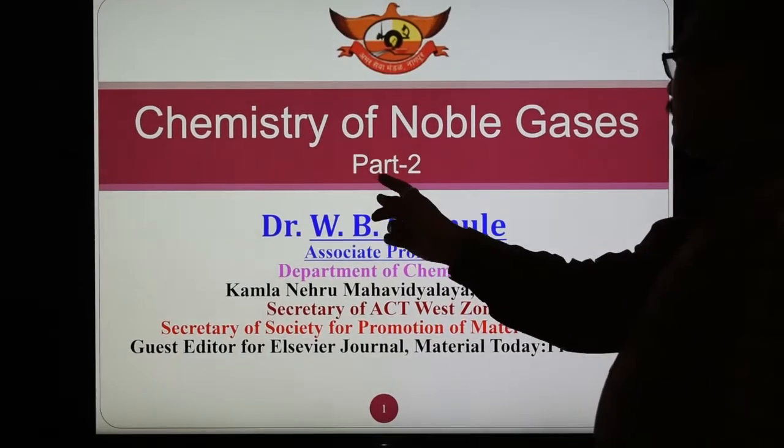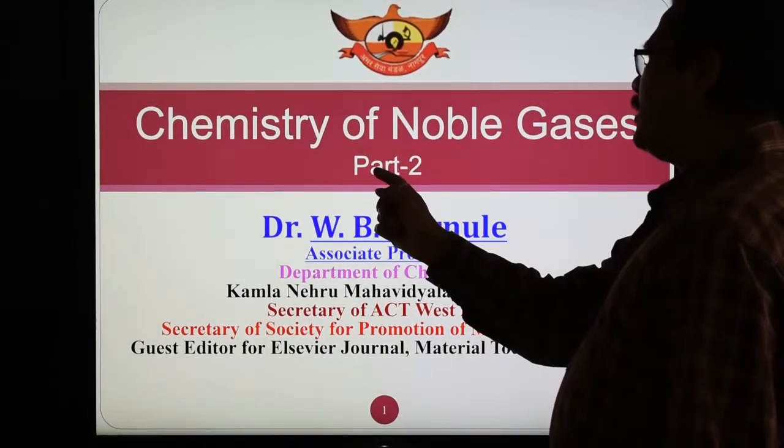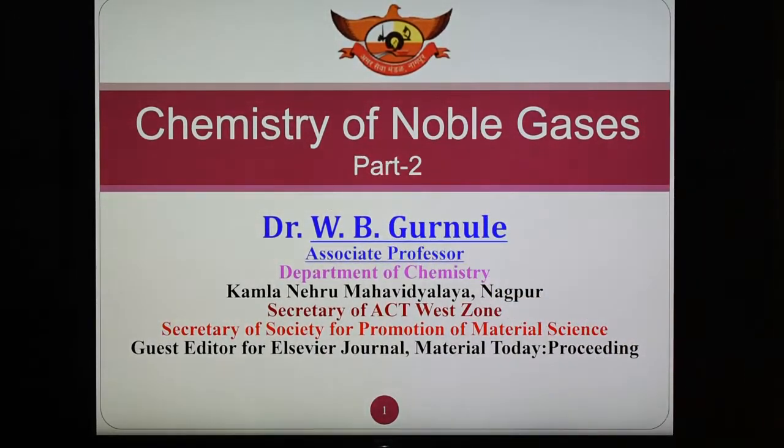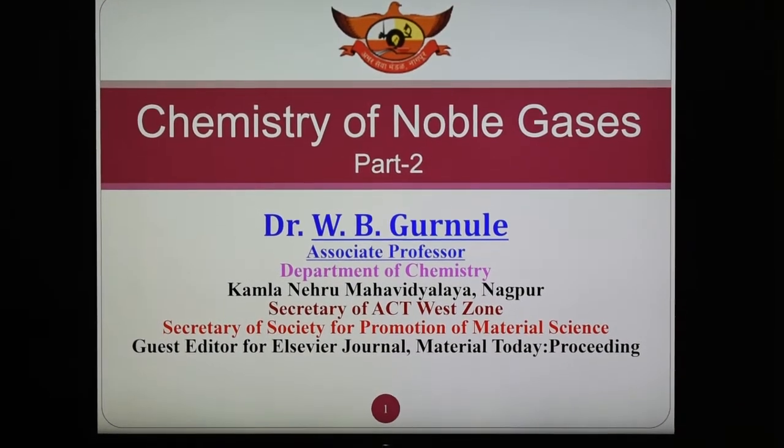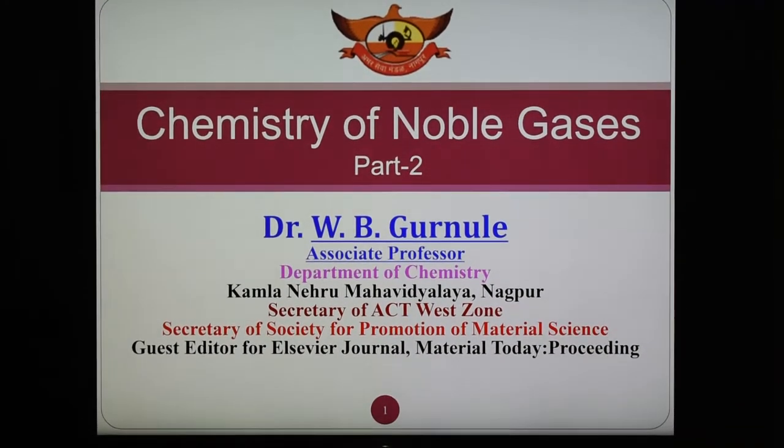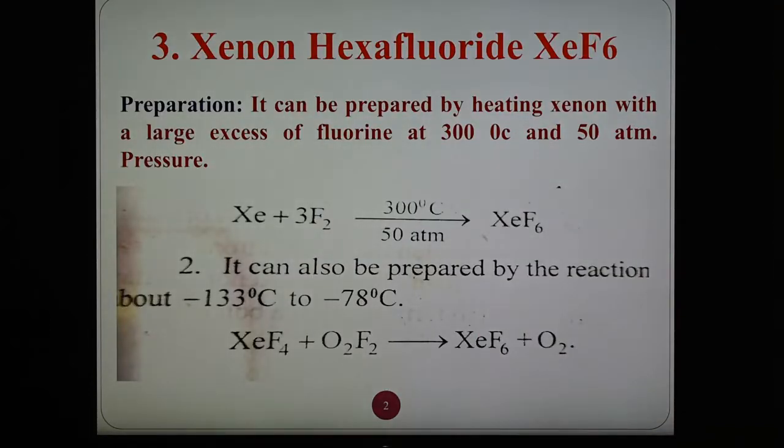So today we are going to see the second part of the chemistry of noble gases. In the first part we saw what noble gases, or inert gases, are, and some compounds of xenon. Today we will see the structure, preparation and properties of xenon hexafluoride, xenon oxydifluoride and xenon oxytetrafluoride. Already we have seen xenon difluoride and xenon tetrafluoride.